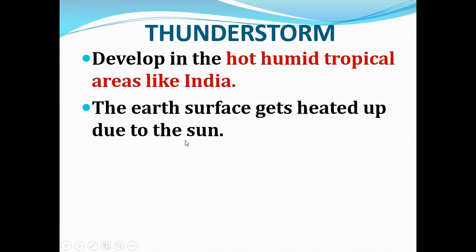Same as in the generation of wind, we know that low pressure will cause wind. The greater the difference in air pressure, the greater the wind speed.